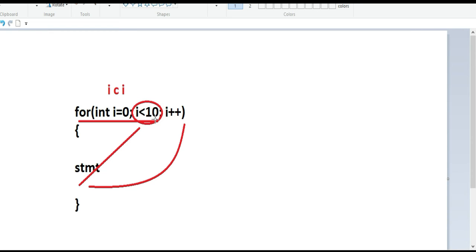So how many times does it work? Till the I value is 9. So each time is an iteration of the looping method. Then it is a for loop structure. This is a for loop structure.